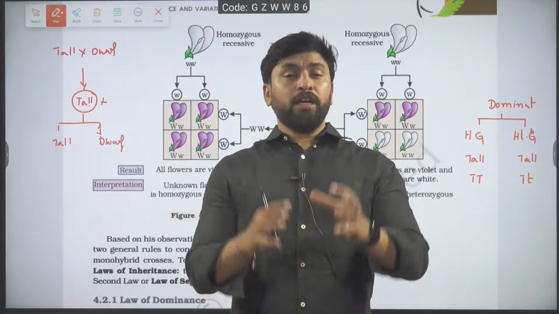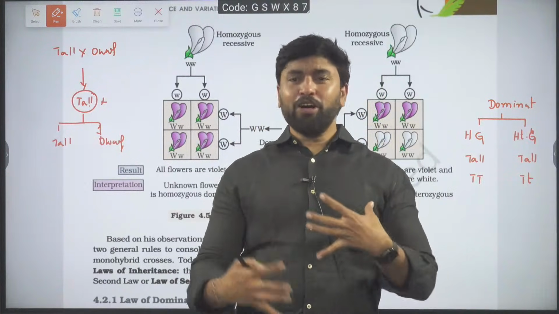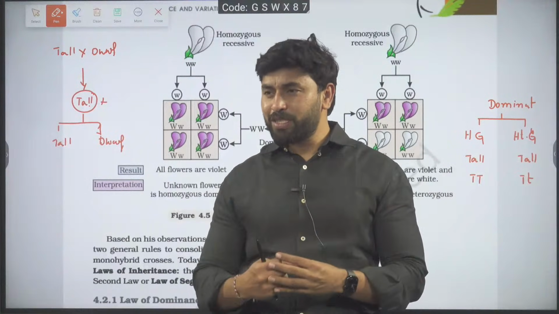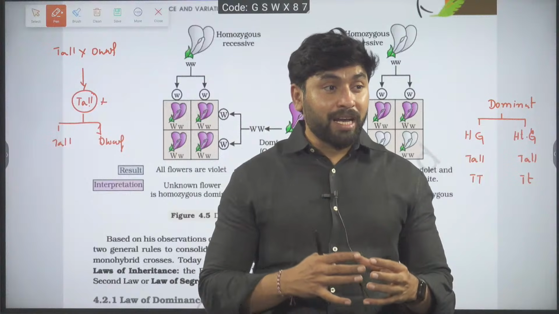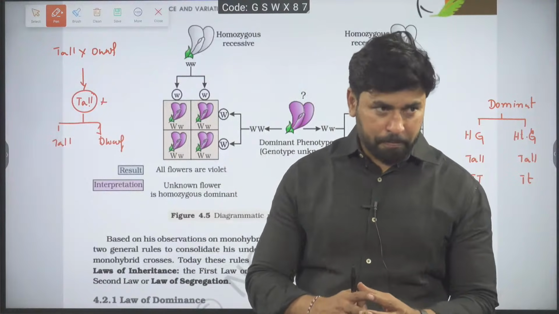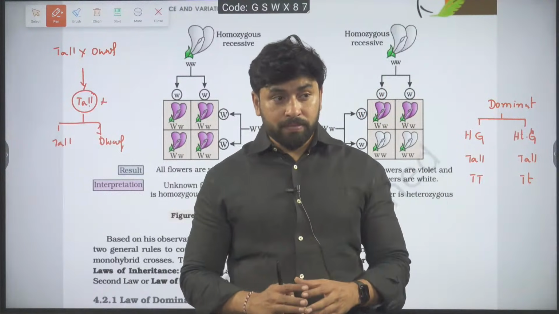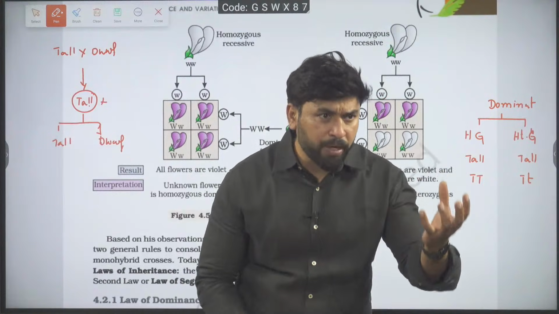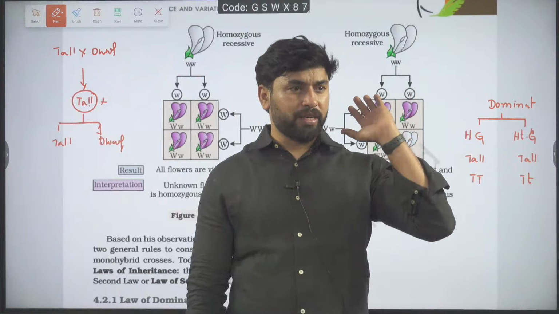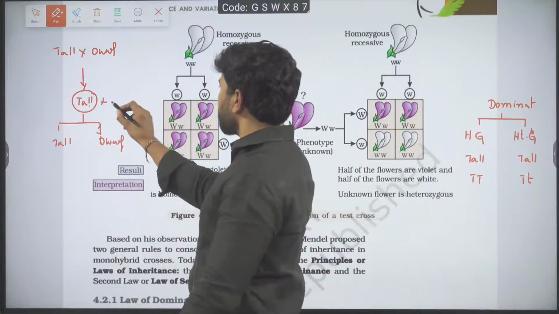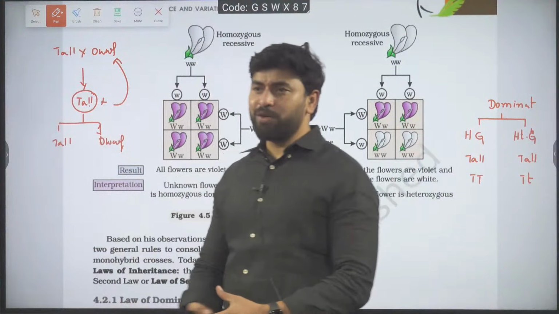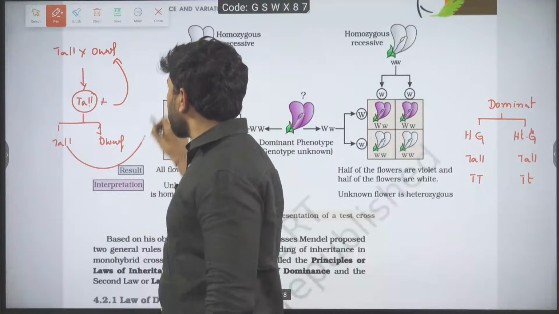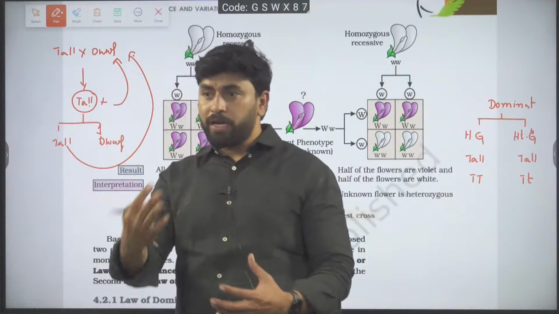So simple. I wanted to investigate whether a dominant phenotype is either heterozygous dominant or homozygous dominant. So I will cross unknown genotype with known genotype. Whose genotype I don't know? The dominant one. Whose genotype I know? The recessive one. Take a dominant one, cross it with recessive one. It not necessarily should be a parent, but generally we talk about it as parental. That means F1 generation or F2 generation cross with this recessive parent. Then I will call it test cross.